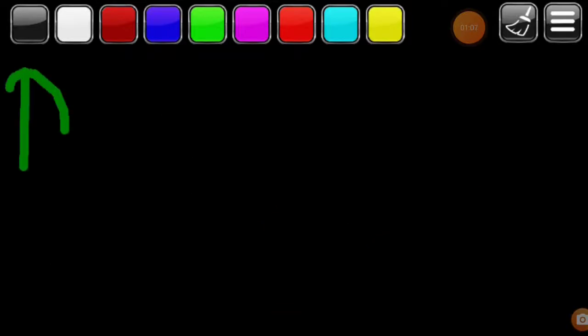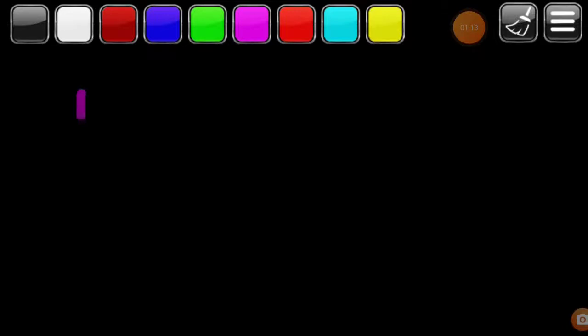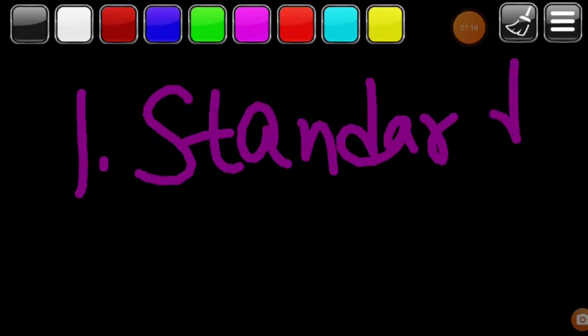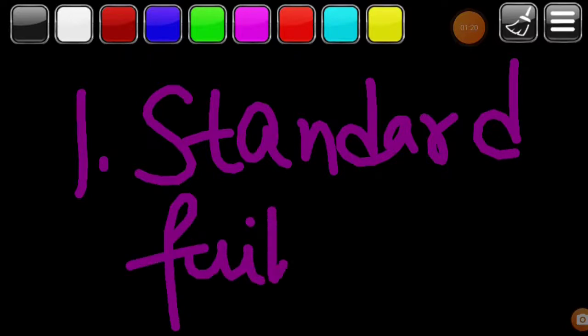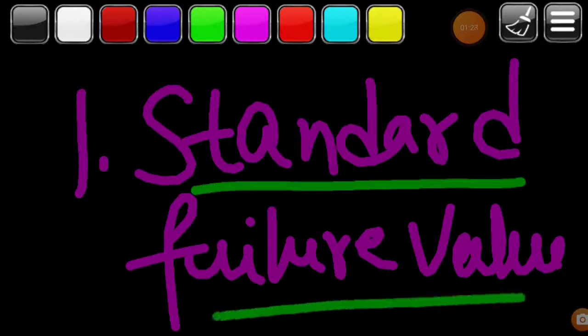This depth limited search can be terminated with two conditions of failure. The first condition of failure is the standard failure value. This standard failure value indicates that the problem doesn't have any solution. If the problem doesn't have any solution, then this depth limited search can be terminated.